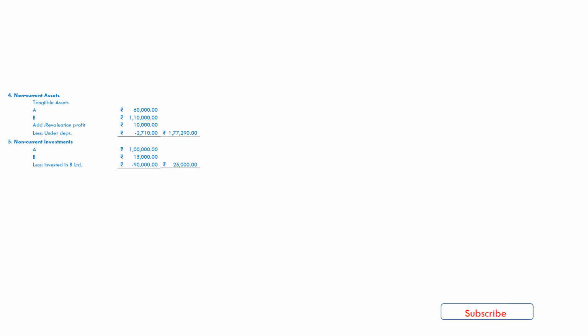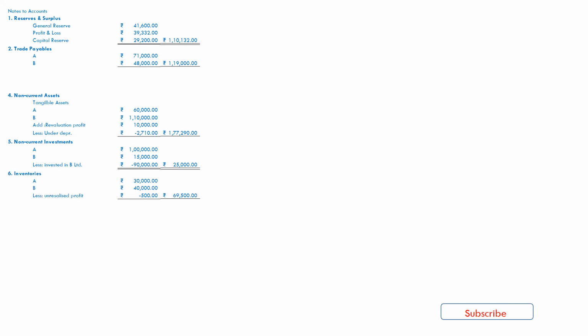And in that way, consolidated reserves and surplus will be general reserve 41,600, profit and loss statement 39,332, capital reserve 29,200, we get 1,10,132. In a similar way, we get trade payables as 1,19,000. Stock, after reducing provision for unrealized profit on stock of rupees 500, we get an amount of 69,500, and trade receivables in total 45,000, and cash equivalents 56,000.